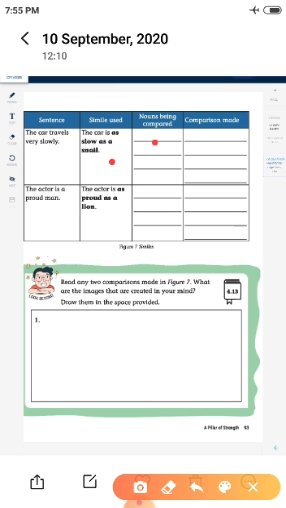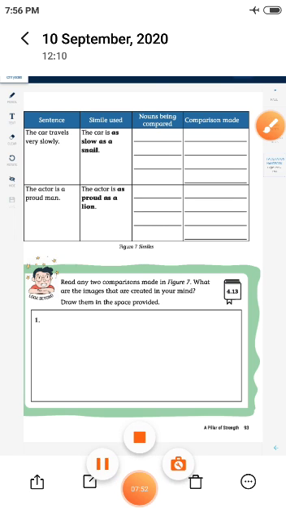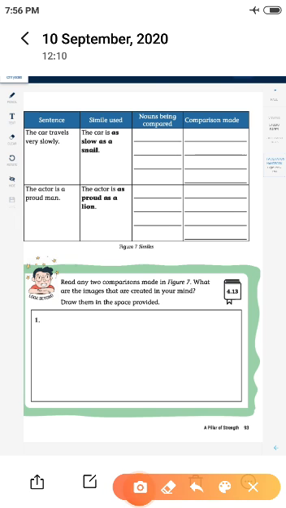Okay, you have to write the naming words used in this sentence. What are the two naming words used? Then you have to write in what way the comparison is made, how the comparison is made, in the box given. Then you can create your own comparison. Okay, you can draw any two images of your own. You can think of anything. Then you have to draw the images here, then you have to write the comparison.